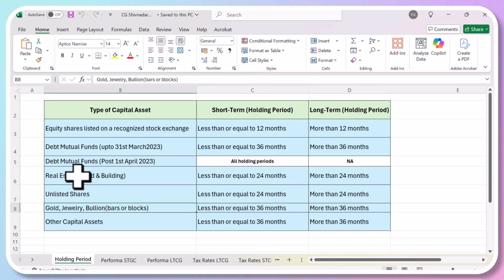Then gold, jewelry, bullion. Bullion is basically bars or blocks, bricks of gold.